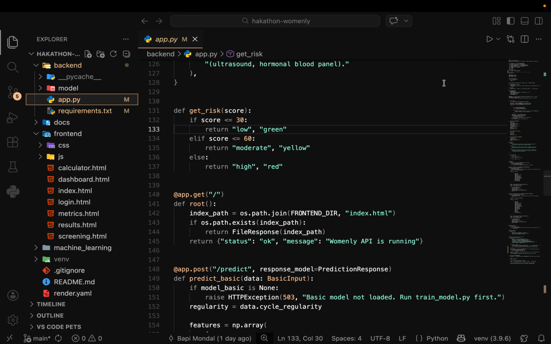So basically we built a project called Womanly. It's based on a single idea: many women, especially in underprivileged communities, don't have regular access to gynecologists due to stigma, cost, and lack of awareness. Because of this, conditions like PCOS or PCOD are often detected very late.